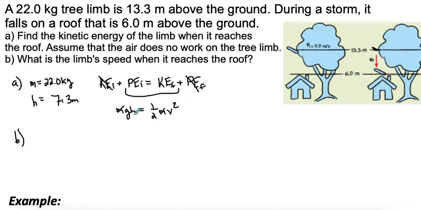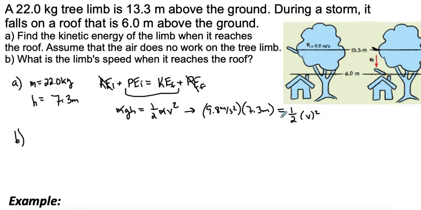Okay, so let's plug into our equation now. All right, so we got 9.8 meters per second squared for gravity. And we got a height that we wrote down was 7.3 meters because that's above our reference point. And then we have now, since that mass canceled out, it's just 1/2 velocity squared.